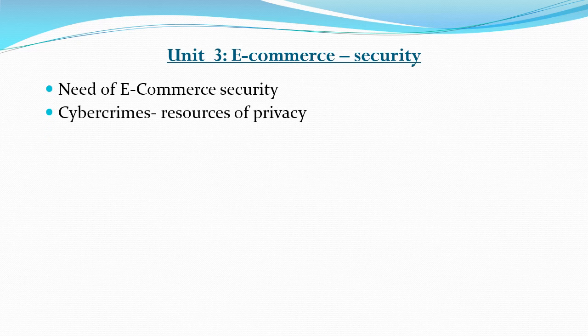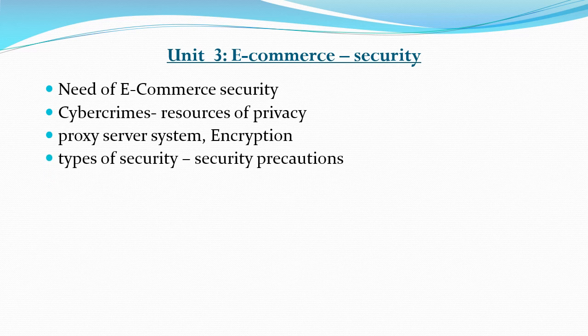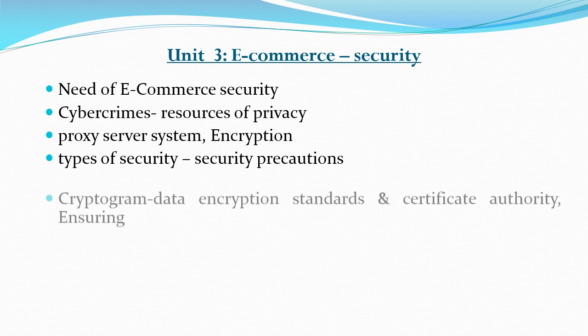Next, unit 3, e-commerce security. In this unit, first point, need of e-commerce security. Next, cyber crime and its resources of privacy. Next point is proxy server system and encryption, types of security and security precautions.